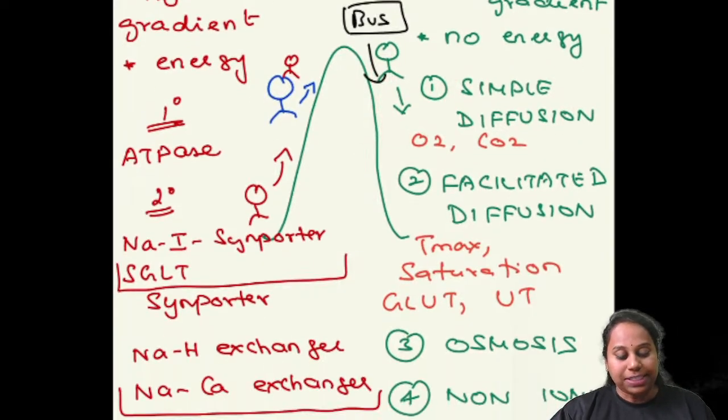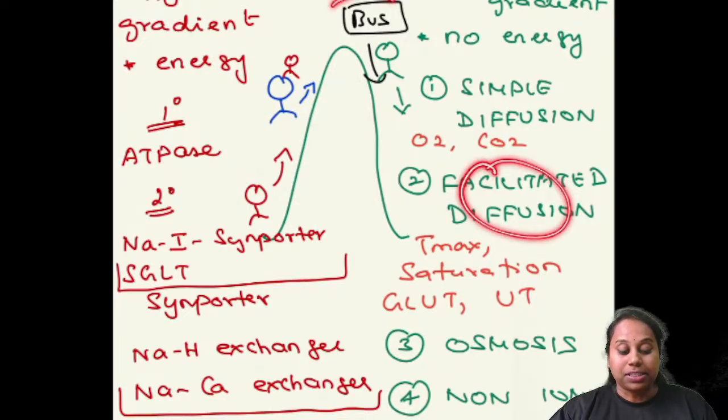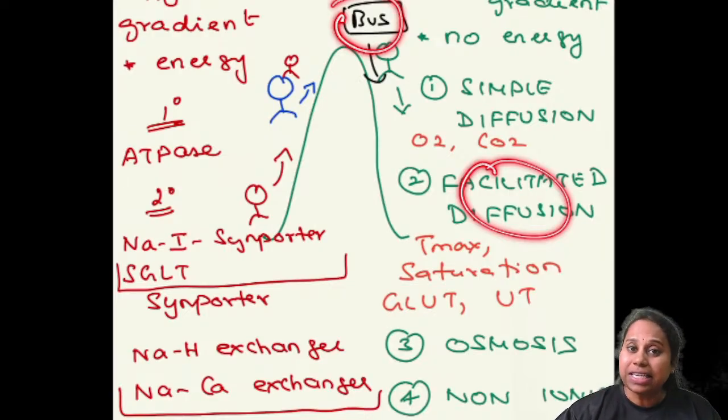What is facilitated diffusion? If there is a bus on top, if the bus is going to carry you down, the bus is going to facilitate your transport. Facilitate means it is going to help you in your transport. So if there is a facilitator who is going to carry you, if there is a carrier protein who is going to carry you, that is facilitated diffusion.